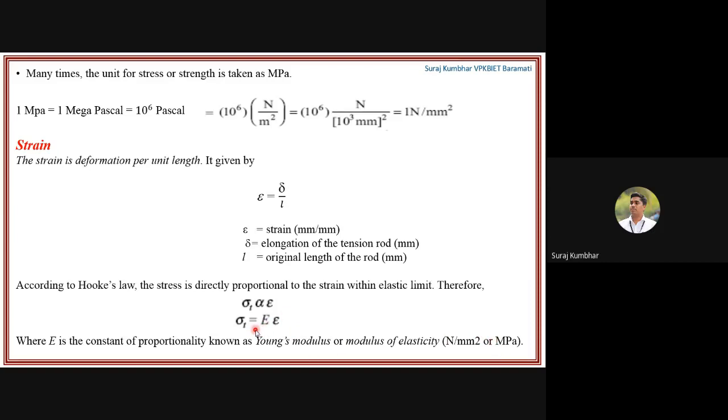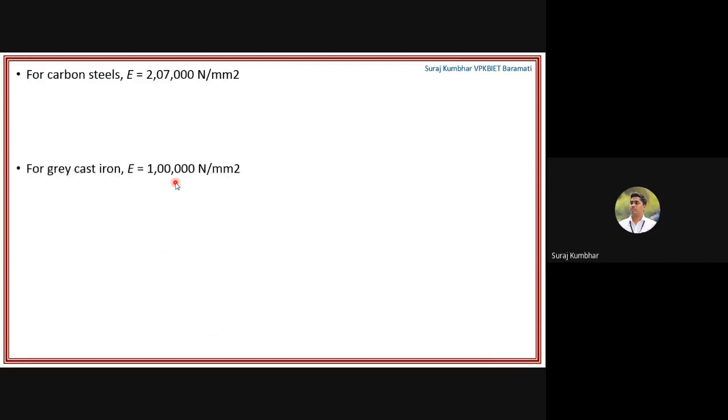So sigma T is equal to E into epsilon, where strain is the deformation per unit length. For carbon steel, the Young's modulus E is equal to 2,07,000 Newton per mm square, and for cast iron E is equal to 1 lakh Newton per mm square.